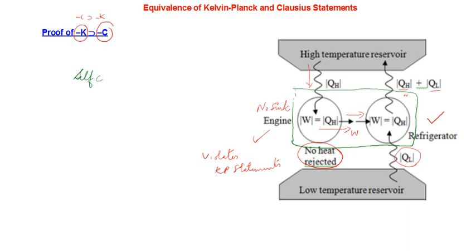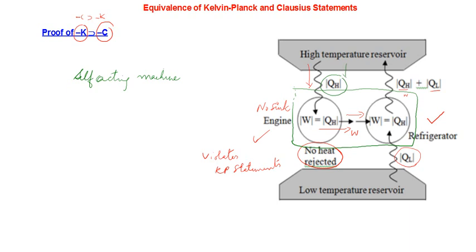What is the high temperature reservoir? It has lost QH amount of heat. QH amount of heat is taken from the high temperature reservoir, and during the process this QH amount of heat is given back also. So QH amount of heat taken and QH amount of heat is given back. Not only is QH given back, it is getting some additional supply of QL amount of heat.